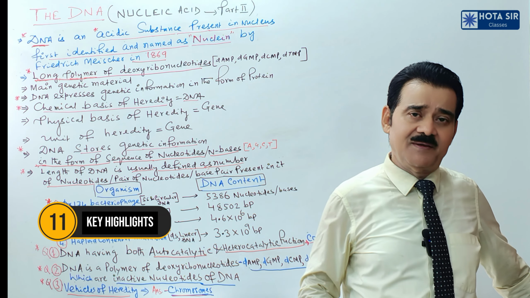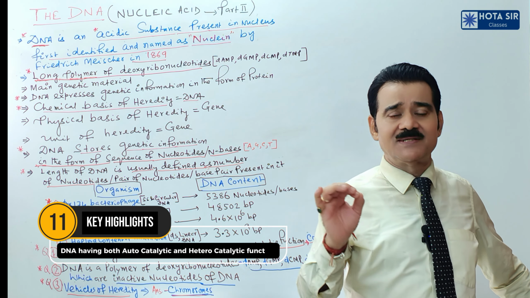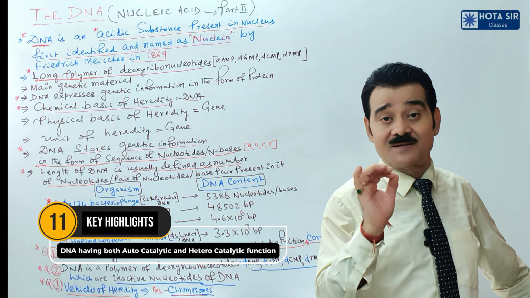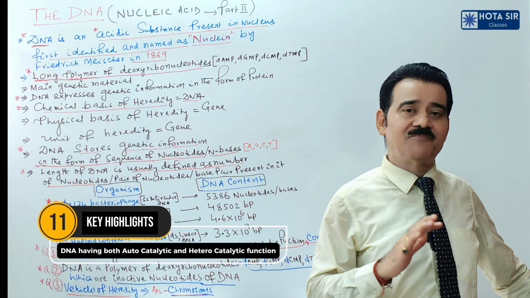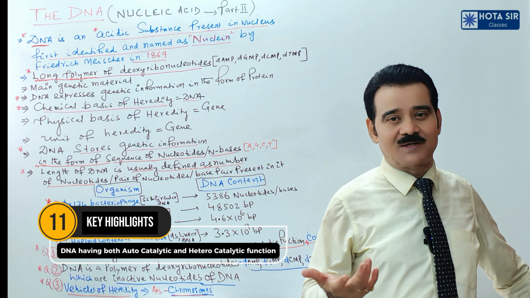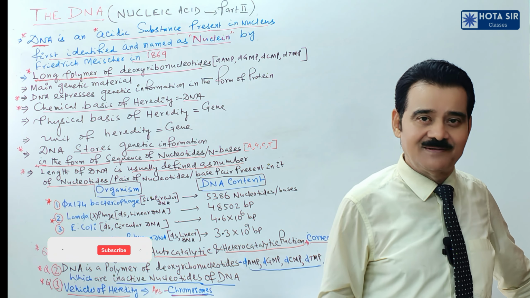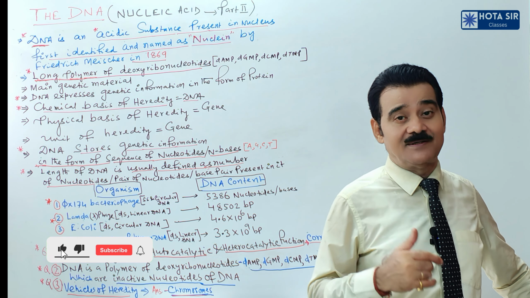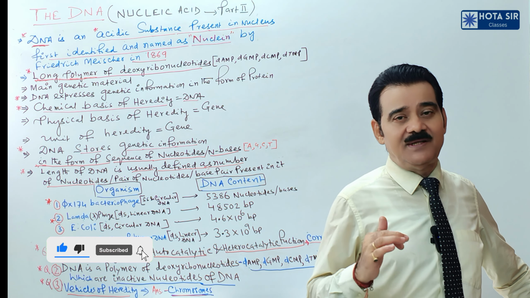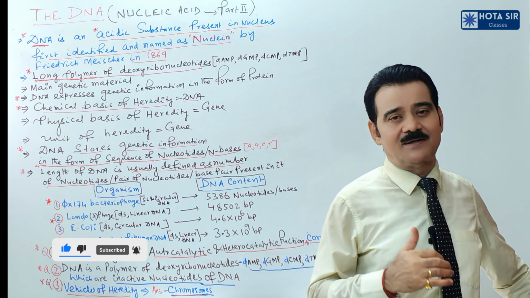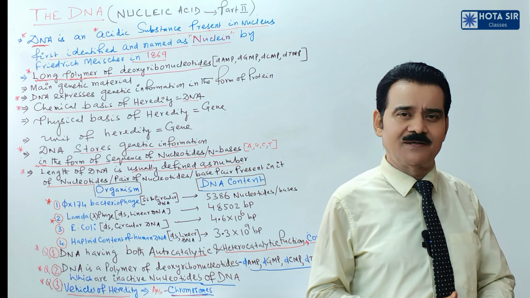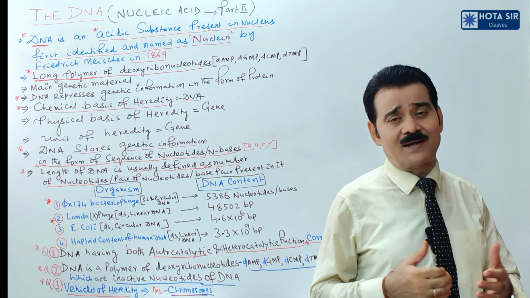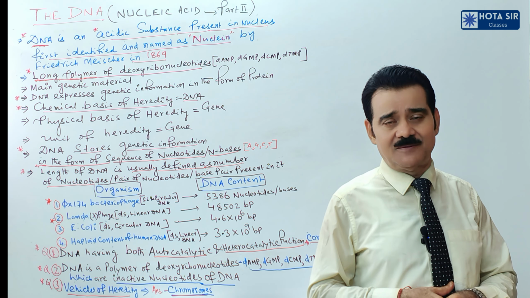You see, DNA having both autocatalytic as well as heterocatalytic property. Is the statement true? Yes. Then what is autocatalytic? DNA can form DNA. That is autocatalytic. DNA to DNA, that is replication. It is autocatalytic property. Now DNA to RNA, that is heterocatalytic property. Clear? So DNA having both autocatalytic as well as heterocatalytic property or function.